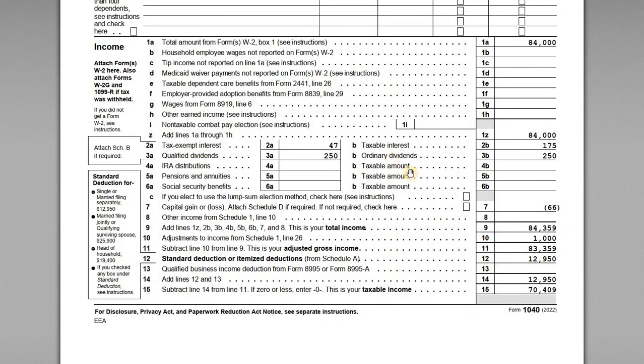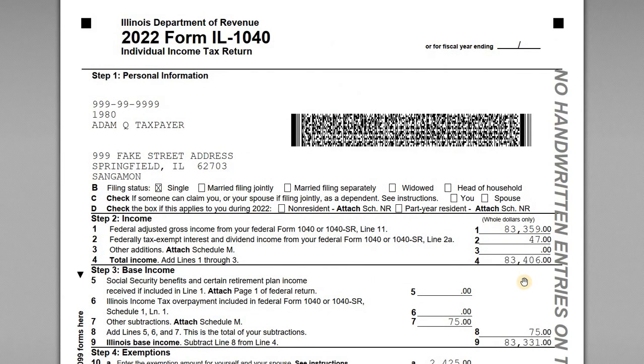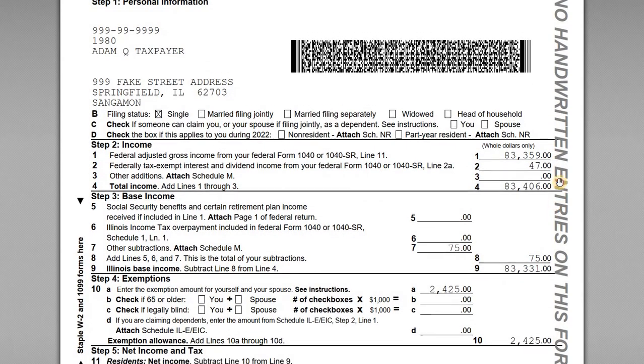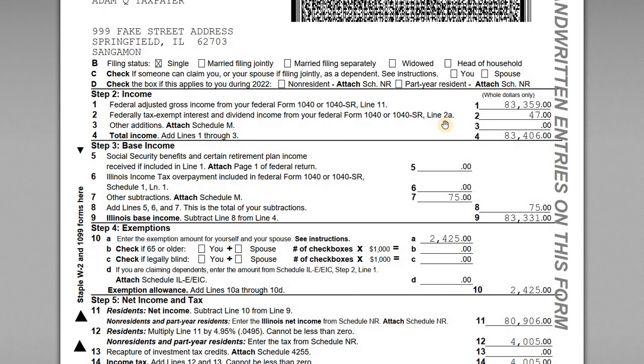Right? And so Illinois, a lot of states have this kind of presentation where you start with your AGI from federal and then make the adjustment. Some other states want to see all of the income. They want to see what went into creating this AGI. So New York, for example, would do that. But in this case, you use your federal AGI as a starting point, and then we have to make adjustments up or down to whatever our base income is going to be, depending on what is deductible or what has to be included in our income.